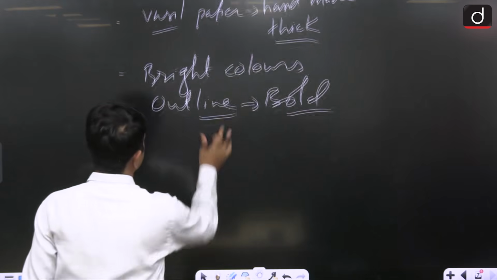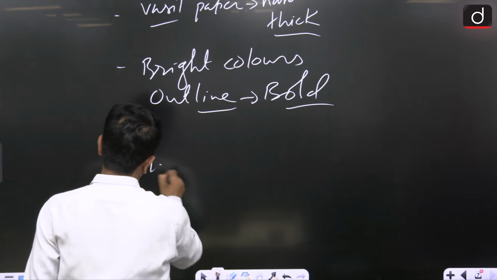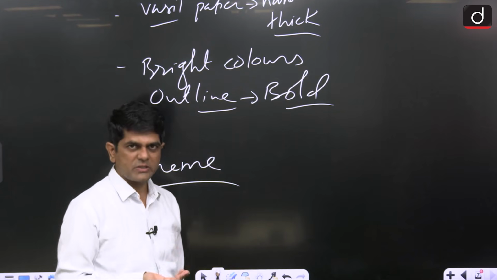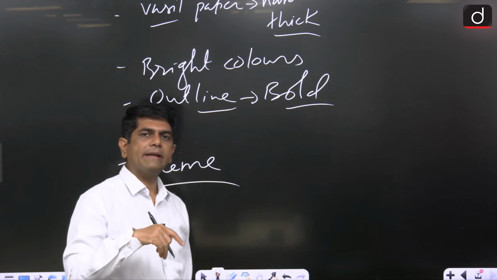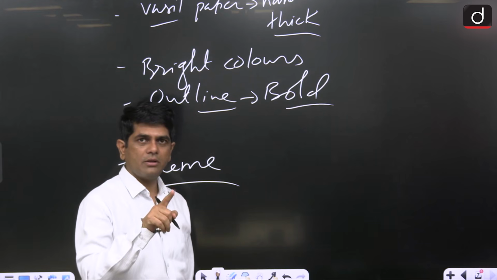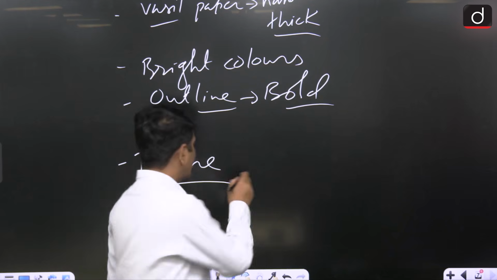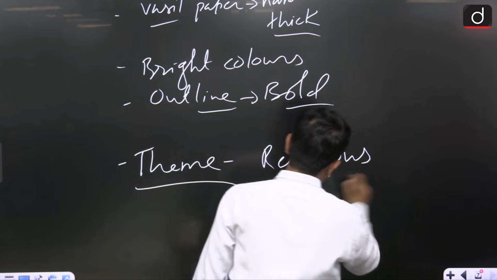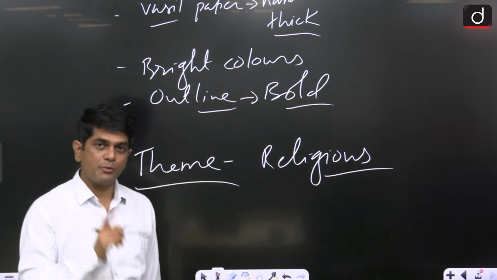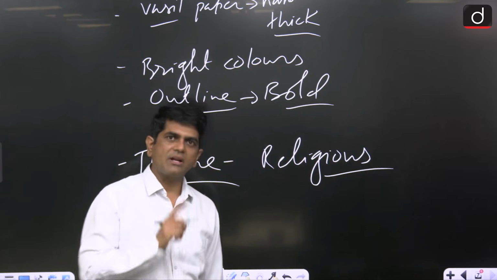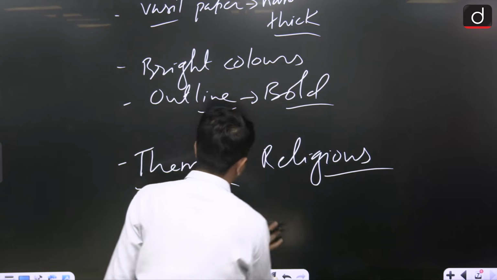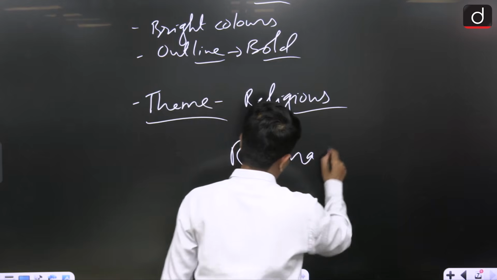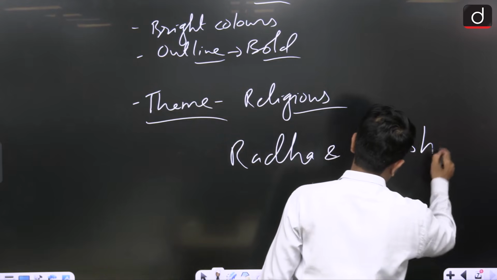Now, what was the theme? We have religious and secular. In the Mughal miniature painting, the secular theme was the most important one. But here, the religious theme was the most important, particularly Radha and Krishna. The most important theme of this Rajasthani painting was Radha and Krishna.